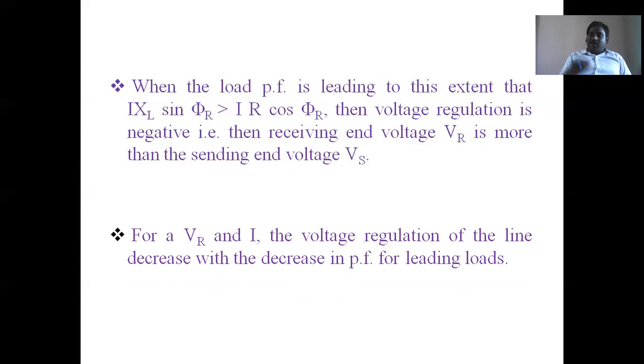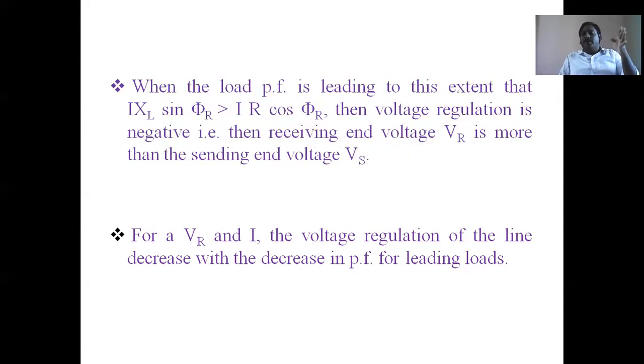That means when the leading power factor decreases, what happens? Regulation decreases. So always we want regulation to be smaller values: 2%, 4%, 1%, 0.5%. Then regulation is better, a good regulation. If regulation is 20%, 40%, 60%, what happens here? That is not good regulation. Voltage regulation is not good.